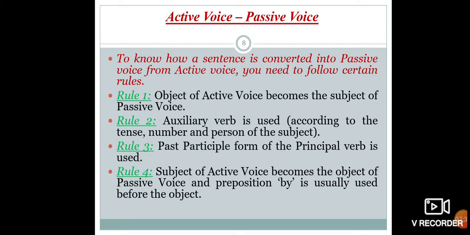Rule 3. Past participle form of the principal verb is used. Rule 4. Subject of active voice becomes the object of passive voice, and the preposition by is usually used before the object.